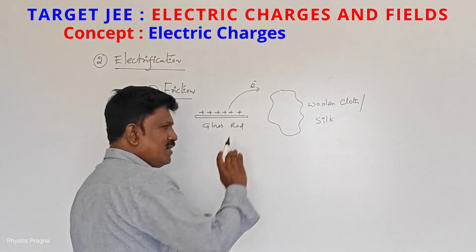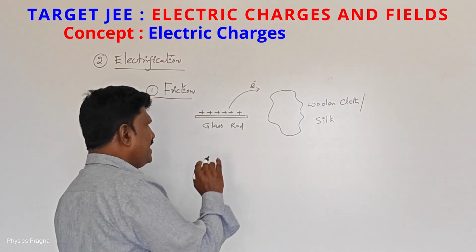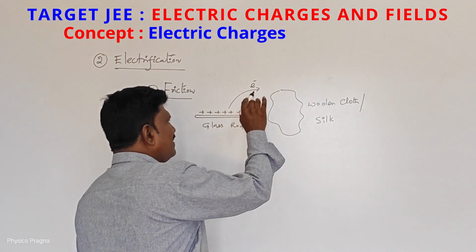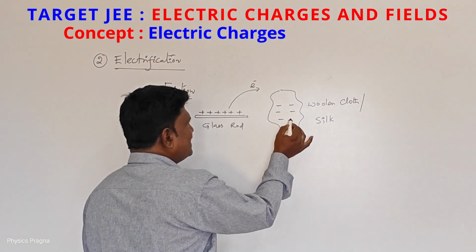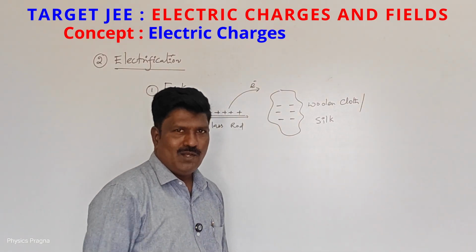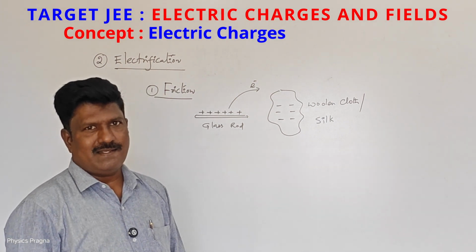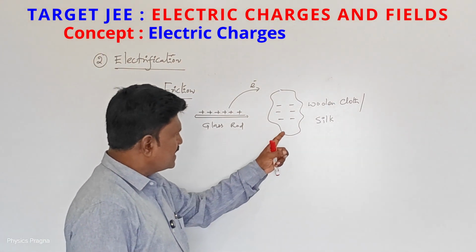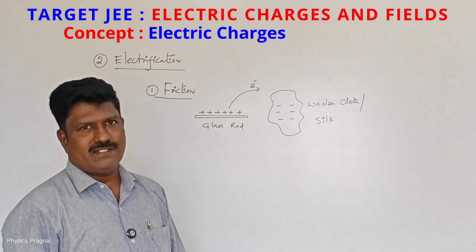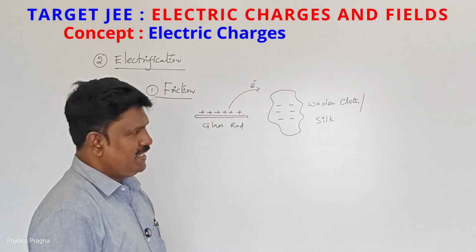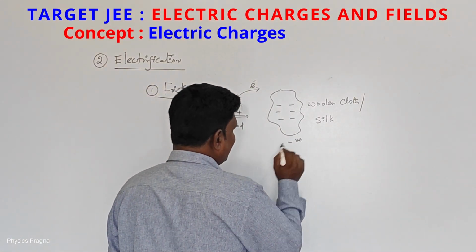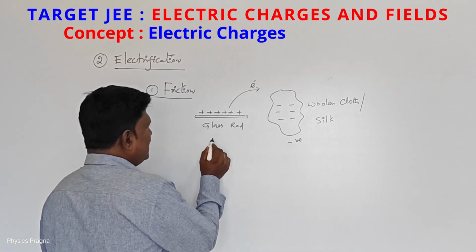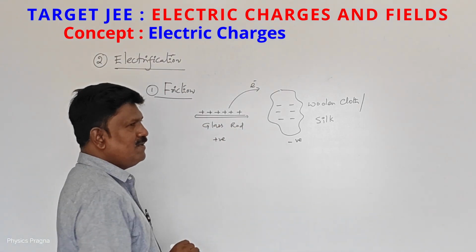On this body also electrons are there, but the electrons given by the glass rod also come as extra electrons onto the surface of the woolen cloth or silk cloth or fur. So excess electrons are there on the surface of the silk cloth. That's why we call this body a negatively charged body. This is the negatively charged body. This is the positively charged body.